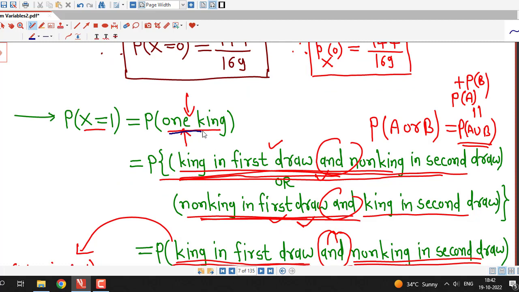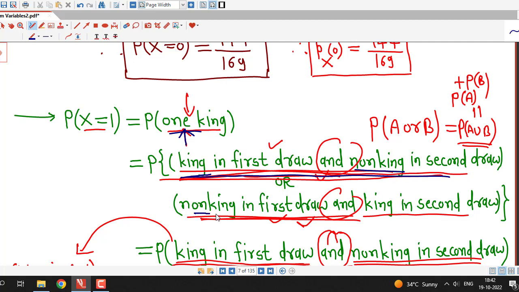For one king, we have to keep in mind that this one king in both the draws can happen in two ways. The first card selected is a king or second card selected is a king. So one possibility is first card is a king and second card is a non-king.